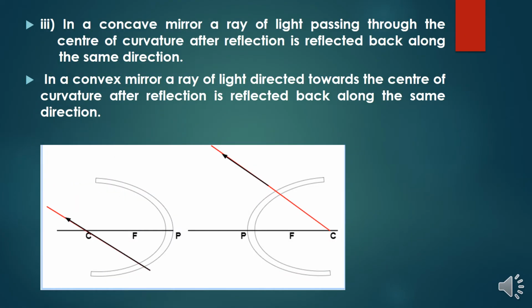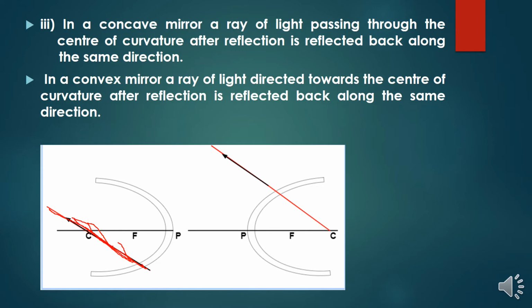third point, which says, in a concave mirror, a ray of light passing through the center of curvature after reflection is reflected back along the same direction. You can understand here, this is the concave mirror. So the ray which is coming at the center of curvature, or passing through the center of curvature, the reflected ray also is again reflected through the center of curvature.